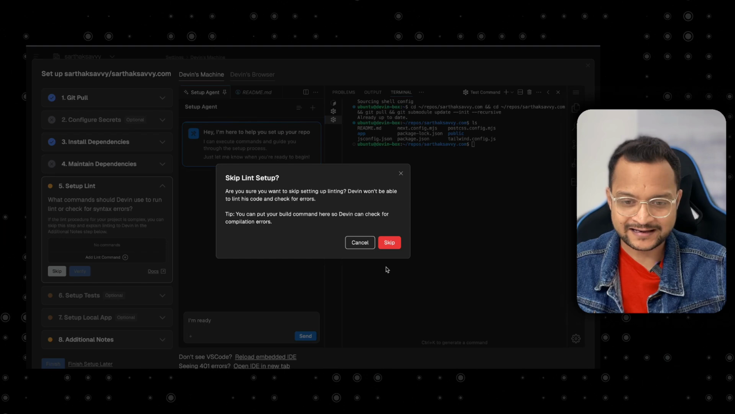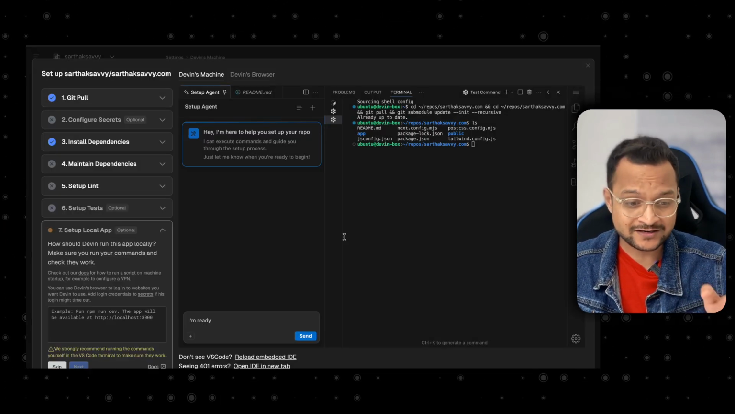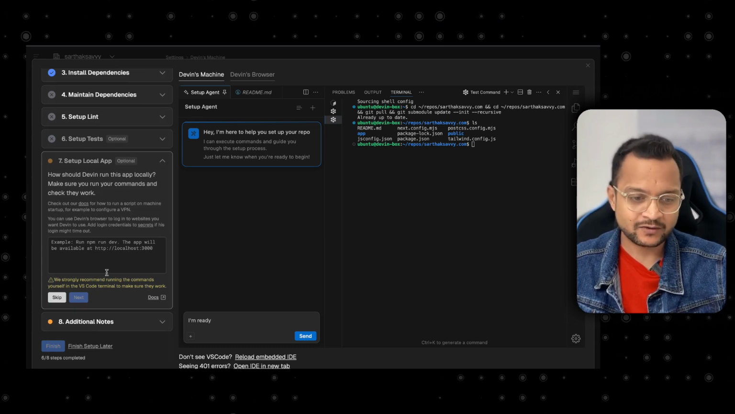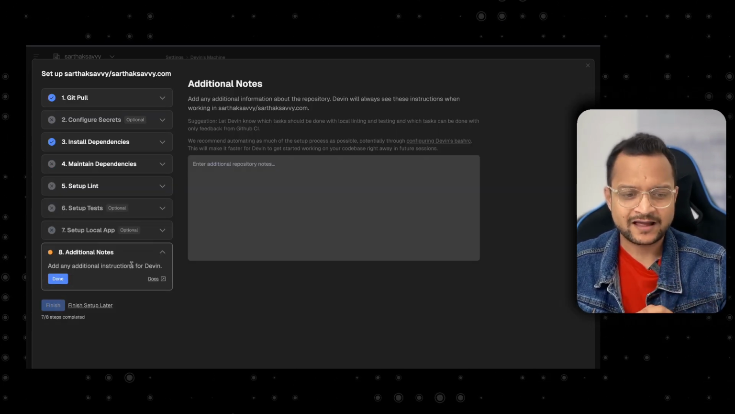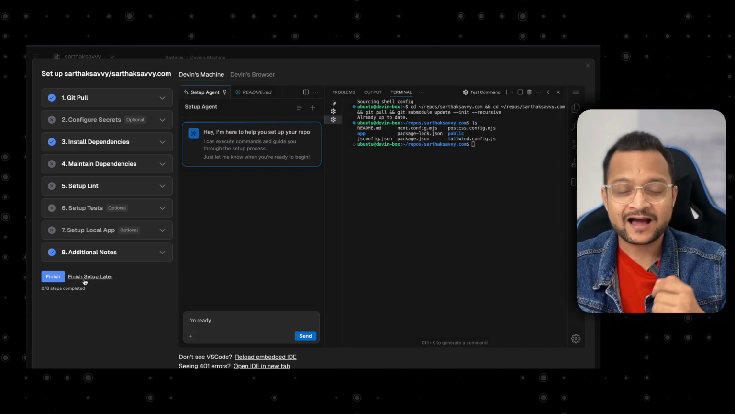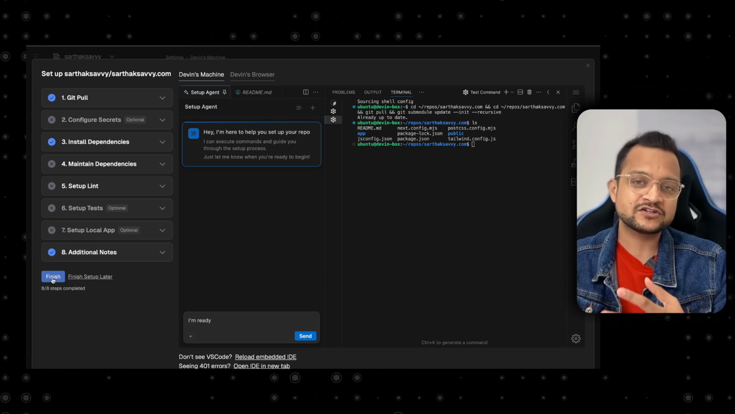And I don't want any linting. You can set up everything you want. Right now, no setup. And the local app is npm run dev. So again, this time I'm going to skip it. And I'm totally relying on Devin and seeing how this is going to work. So if I click on finish, it is going to finish the setup.